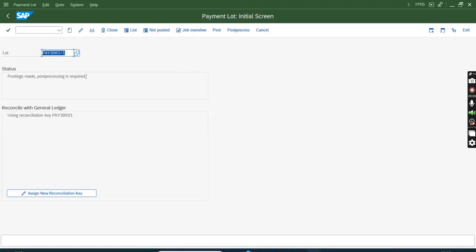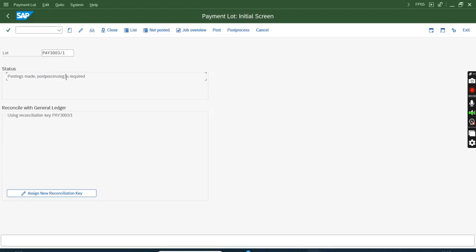Split the recon key means right now my recon key is this one. I can split the recon key into two recon keys. One recon key will contain all the correct 999 line items, and the other recon key will contain the erroneous lines, for which this post processing occurred.